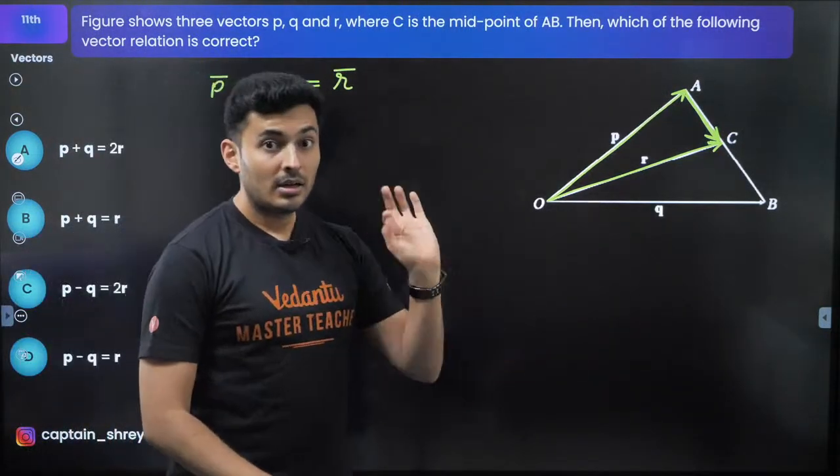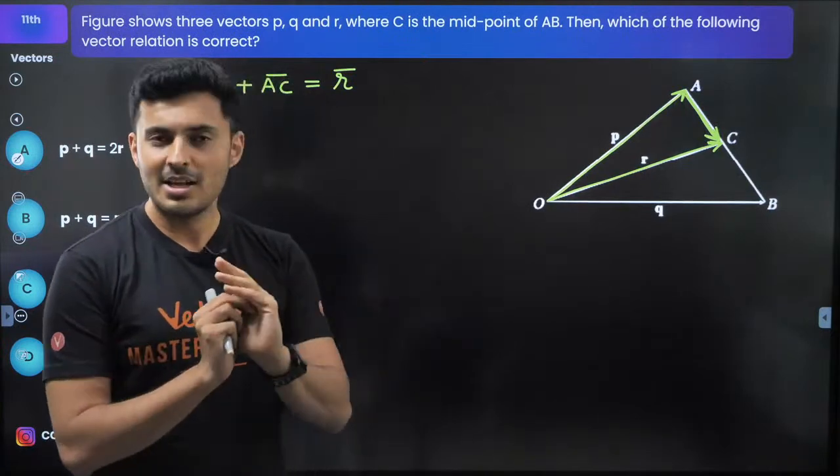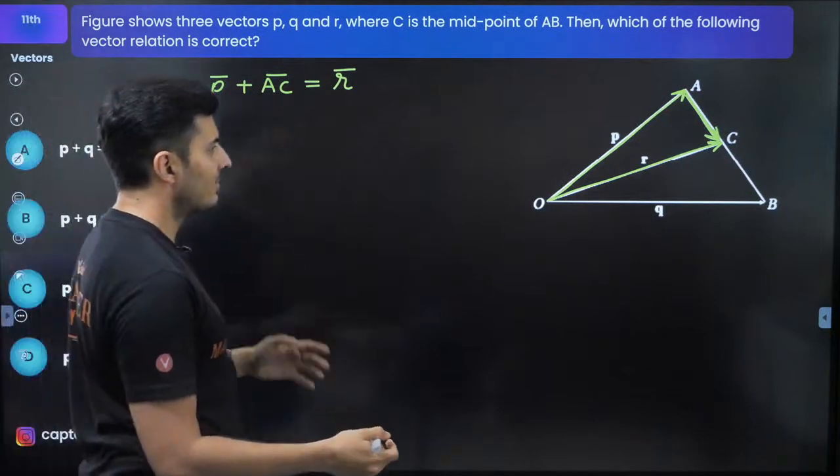Everybody sees that. Directions are very important, arrow marks are very important. If you mess up the arrow marks, you will get a wrong answer. Okay, many of you are saying option A. I don't know. Let's find it out.